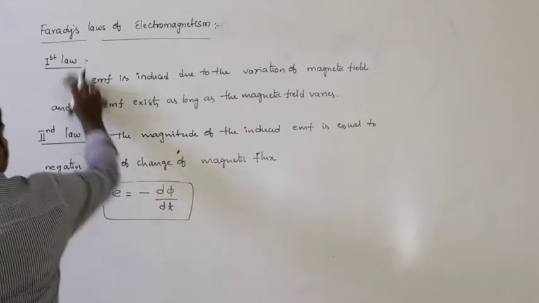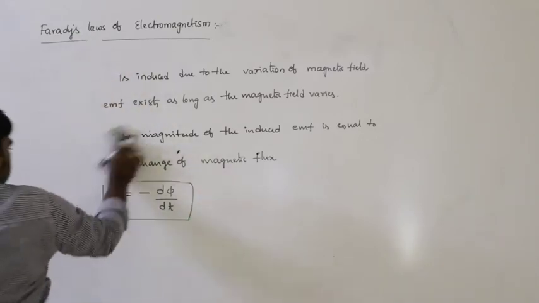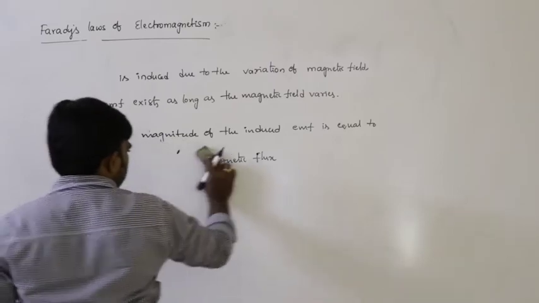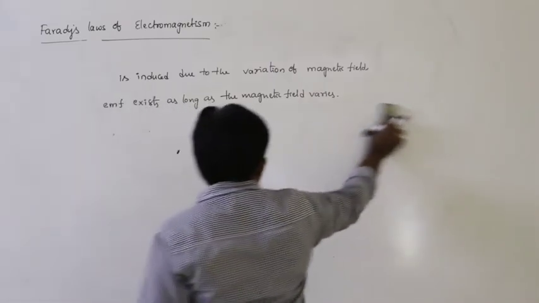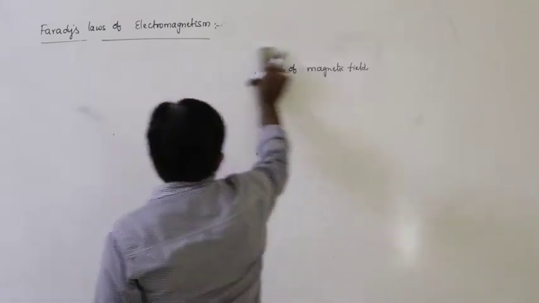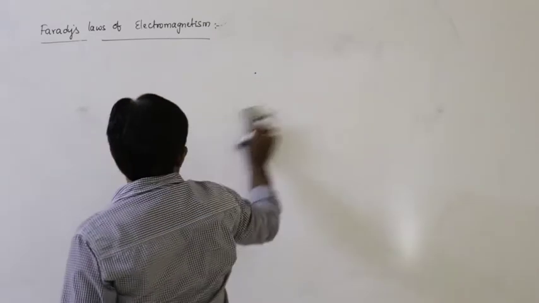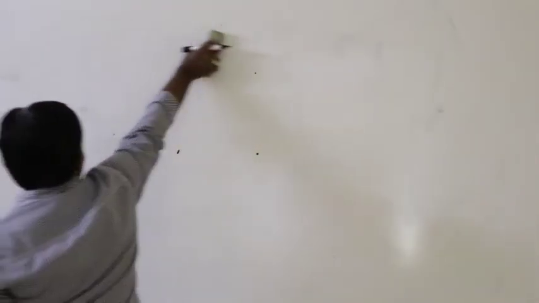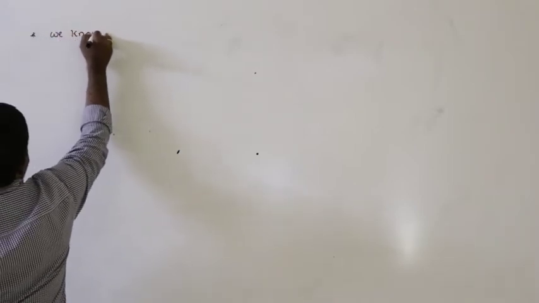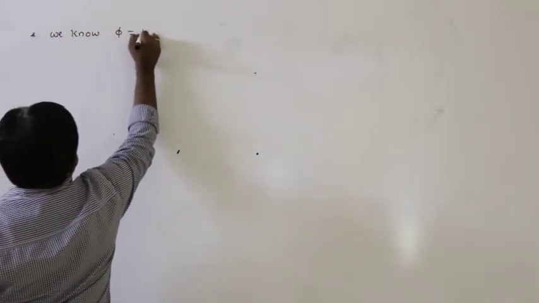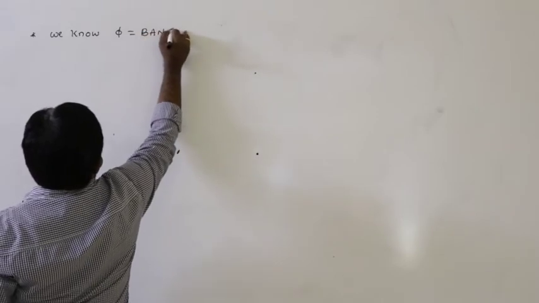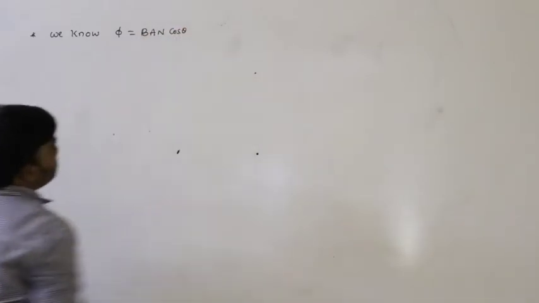So let's see here next, and we know phi is equal to BAN cos theta.